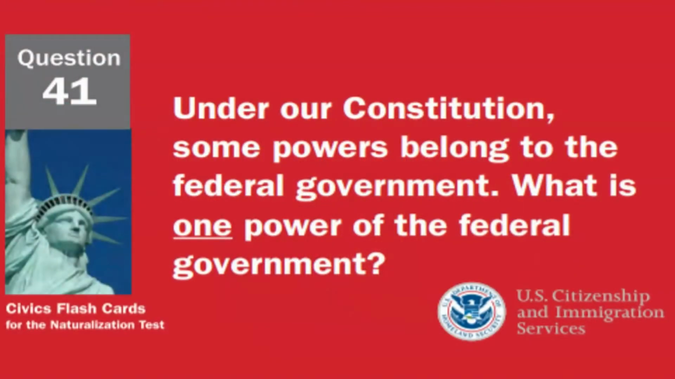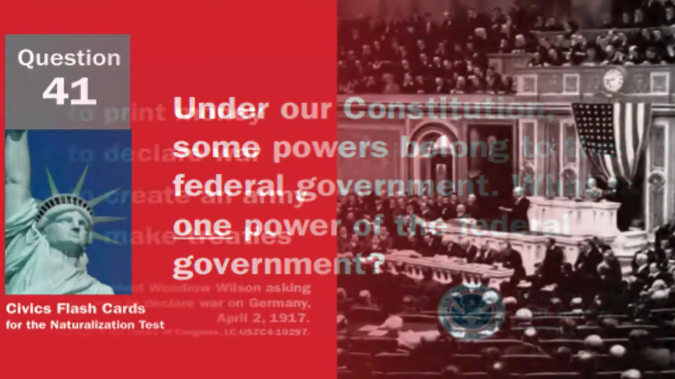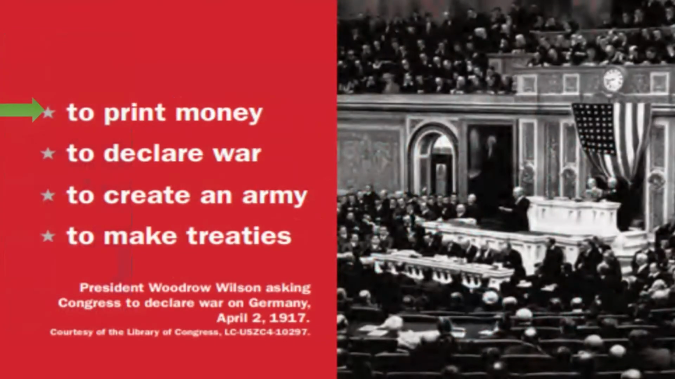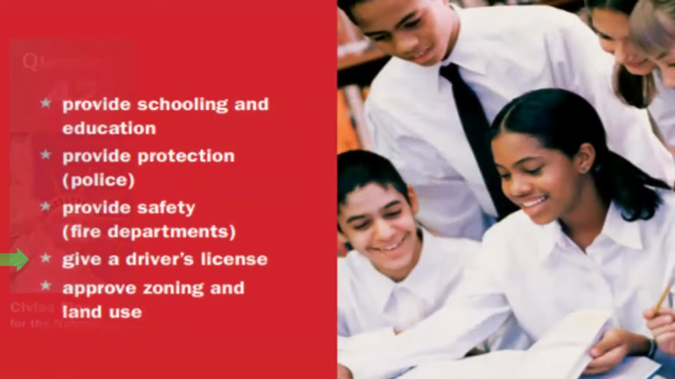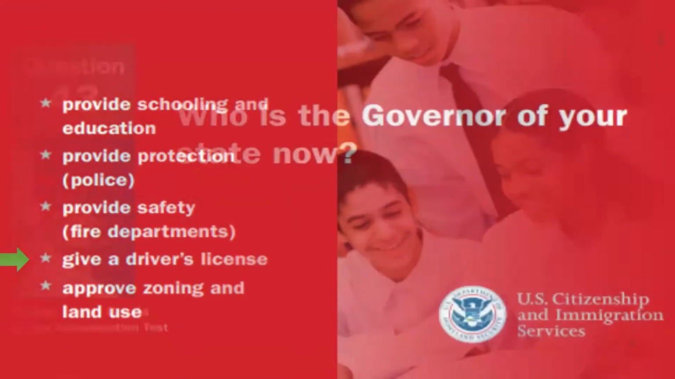Under our Constitution, some powers belong to the federal government. What is one power of the federal government? One power of the federal government is to print money. Under our Constitution, some powers belong to the states. What is one power of the states? One power of the states is to give a driver's license.